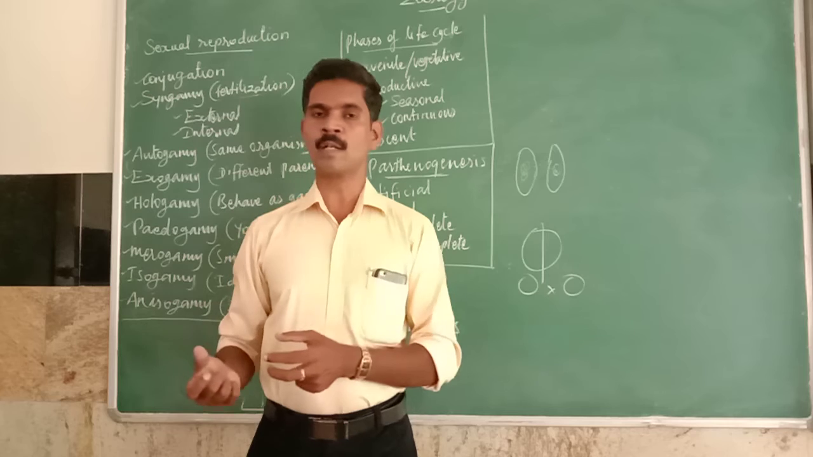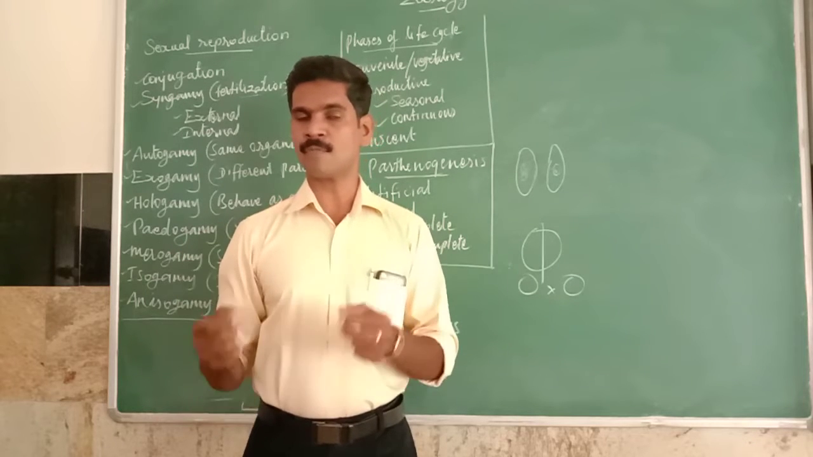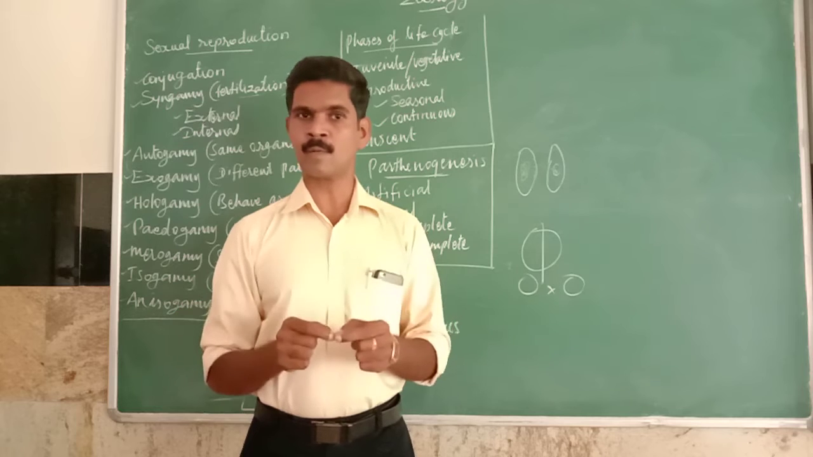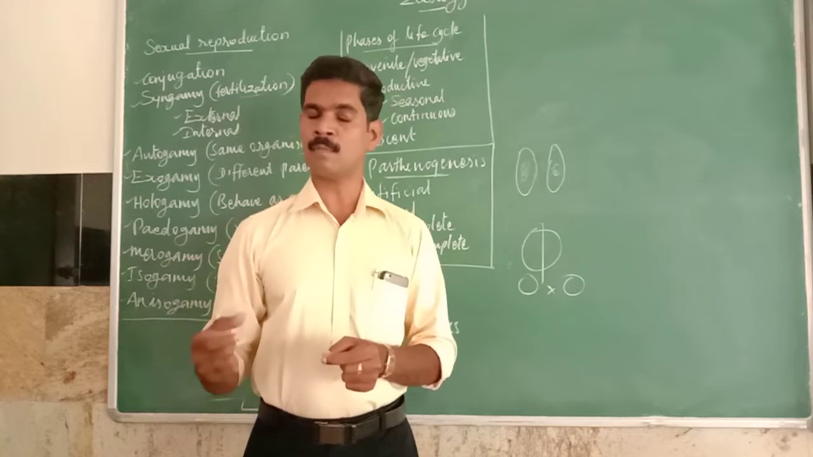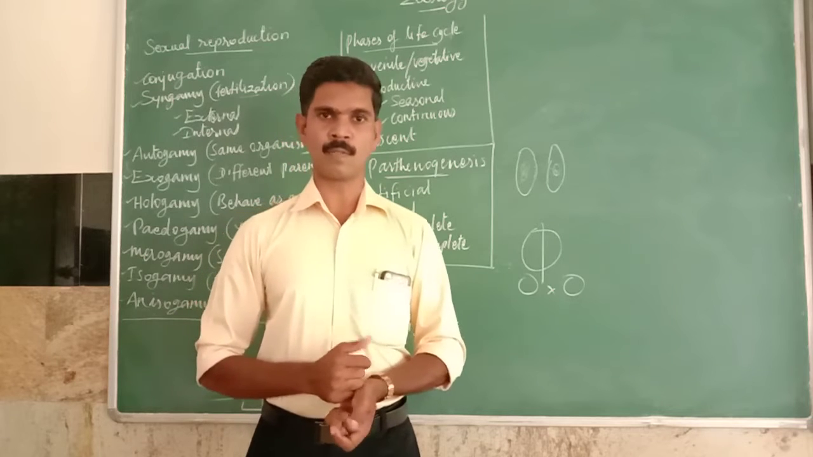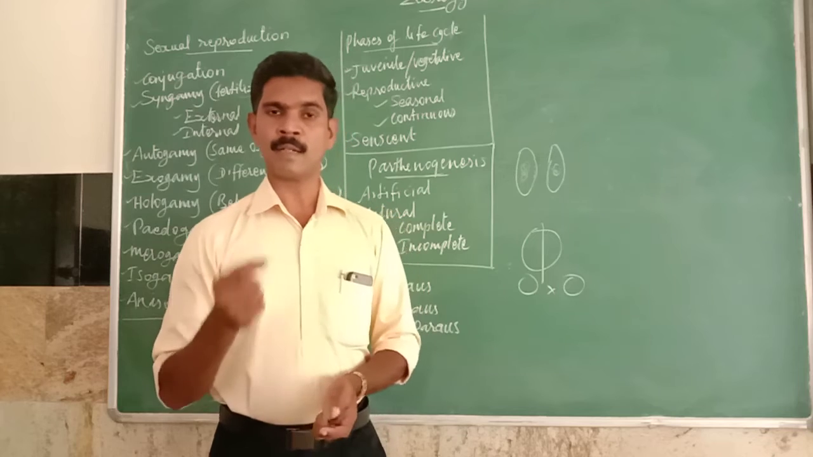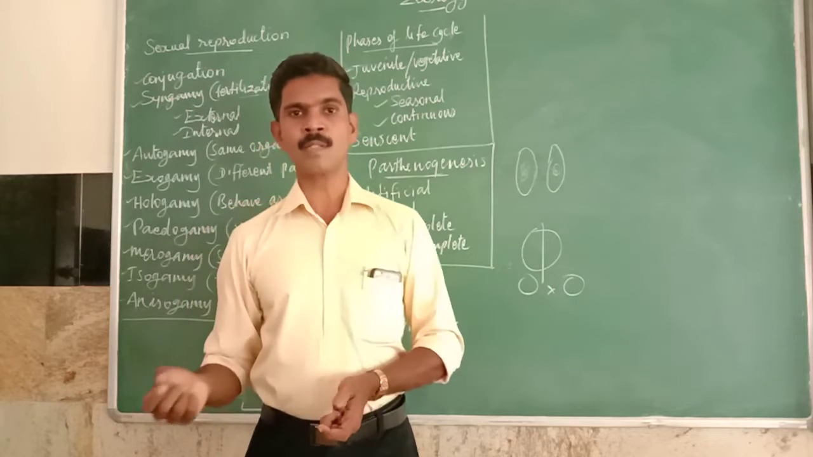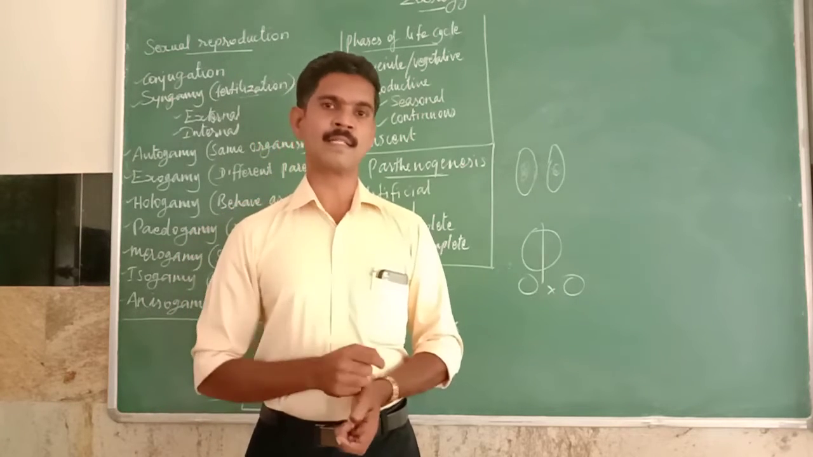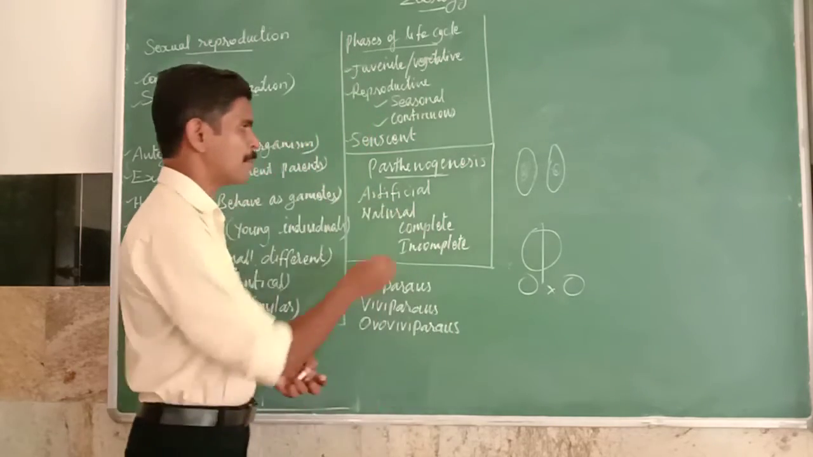Mostly, new organisms are developed from a fertilized egg. Fertilized egg means the fusion of both male and female gametes, and the egg is converted into a zygote. From the zygote only, the new organisms are produced. It's natural sexual reproduction. But in some organisms, the young ones are developed from an unfertilized egg without any fertilization. So this process is called parthenogenesis.